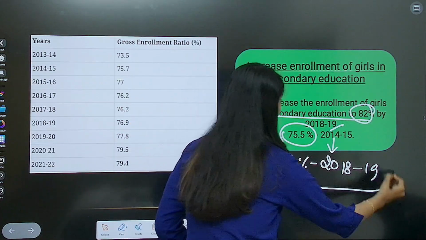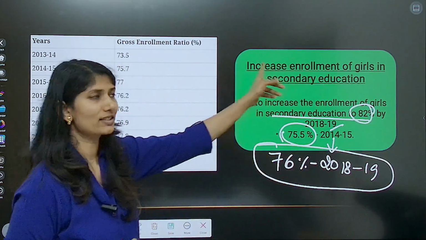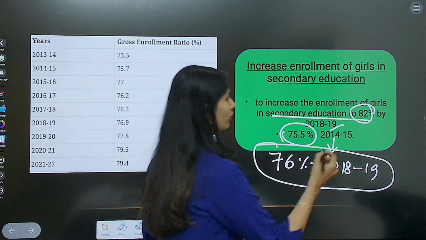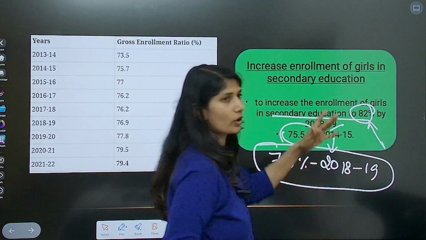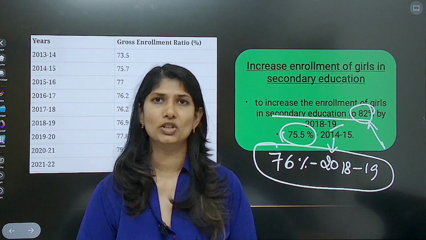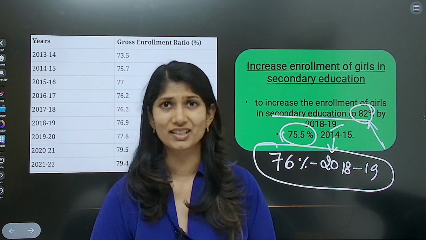They fell very lagging behind. The states have not done a good job here, meaning they have failed to touch the boundary. Compared to all the other things, this has suffered the most in Beti Bachao Beti Padhao over the 10 years span.